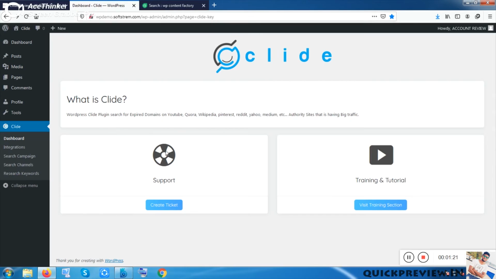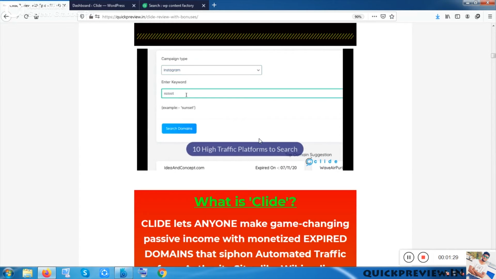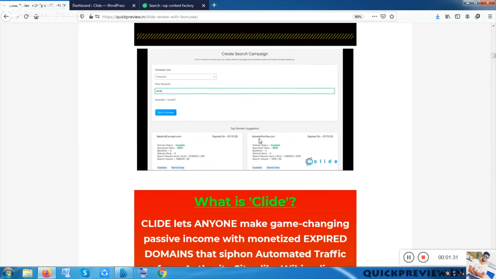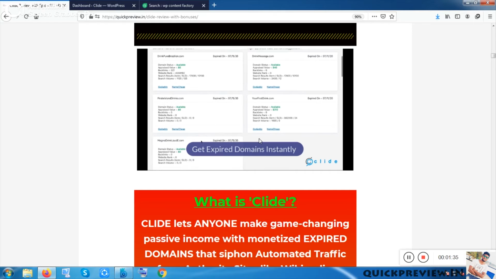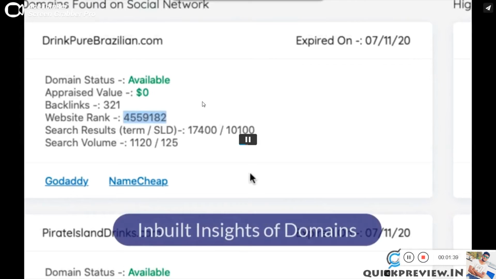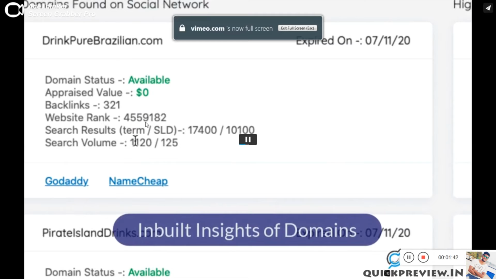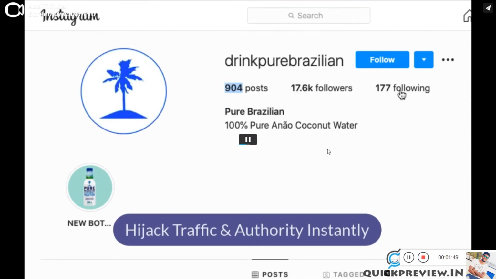But I can assure you this software is very, very good at its price. The cost is very low, and this is also a brand new concept, and I am seeing this for the first time. So many domains are given, you can see, with the website rank, the statistics, everything, and you can make a web page or a YouTube channel.